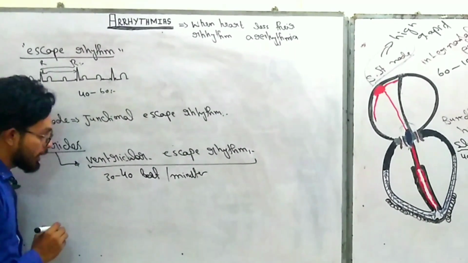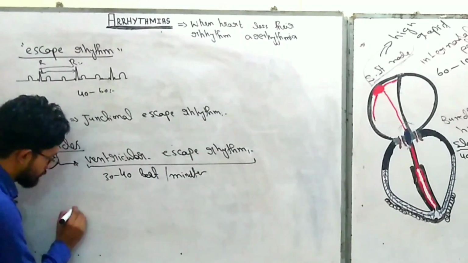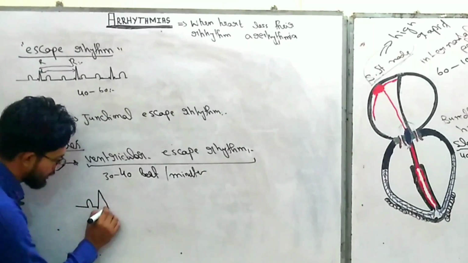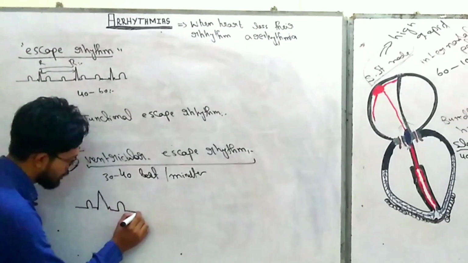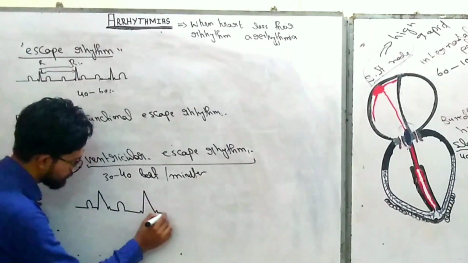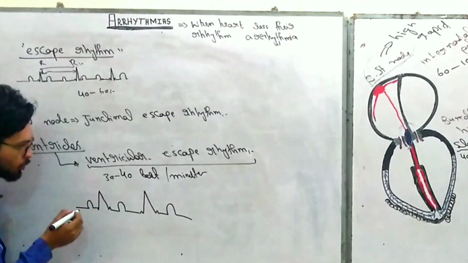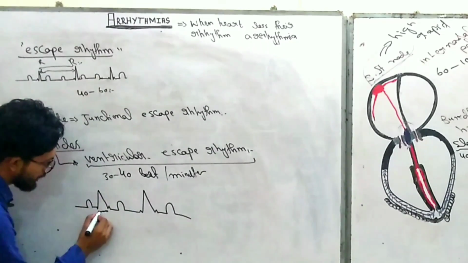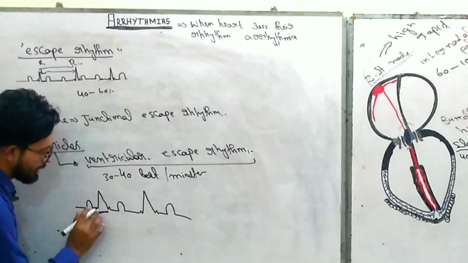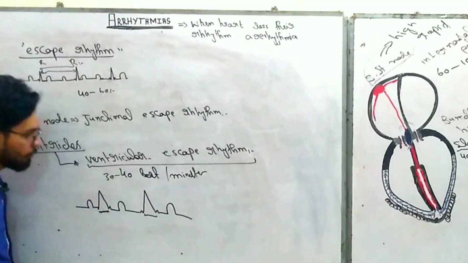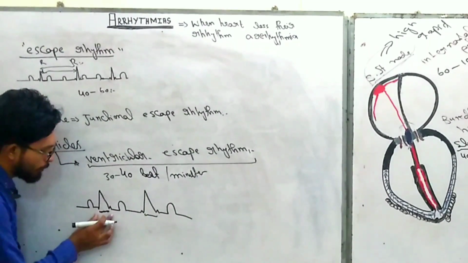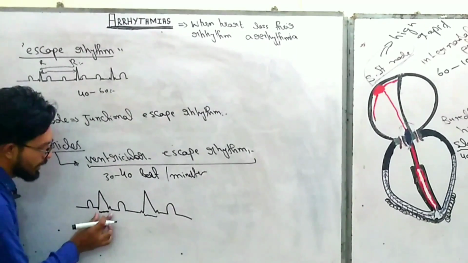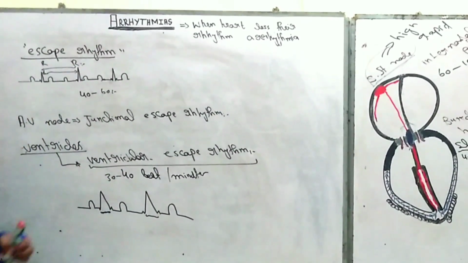And again on the ECG paper, what we really find is the P wave, QRS complex, P wave, and you find that the QRS complex is larger, increased in width. So when you find the QRS complex width is increased, or we can say the time period of the QRS complex is increased, the condition is related to the ventricular escape rhythm.